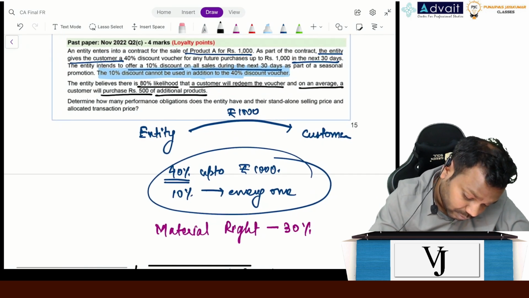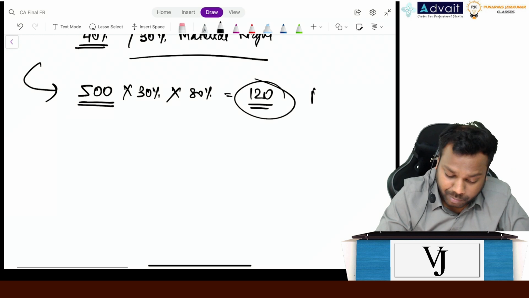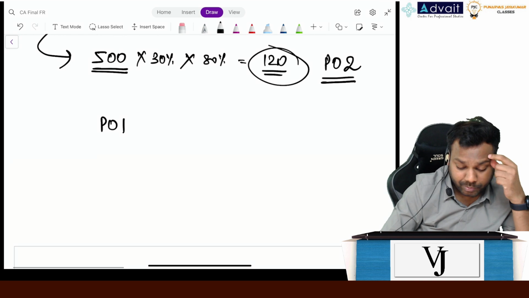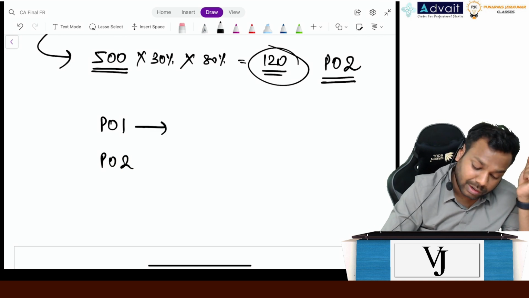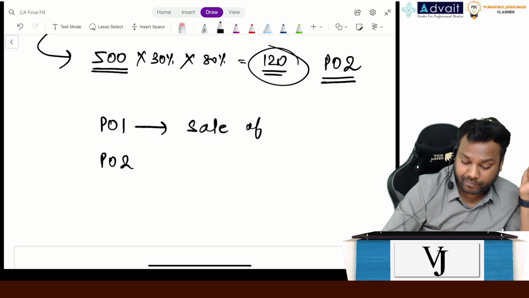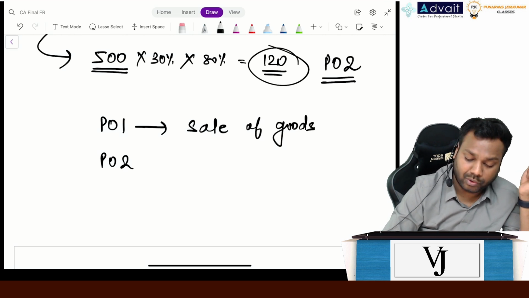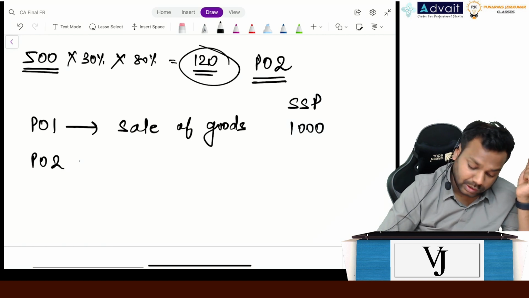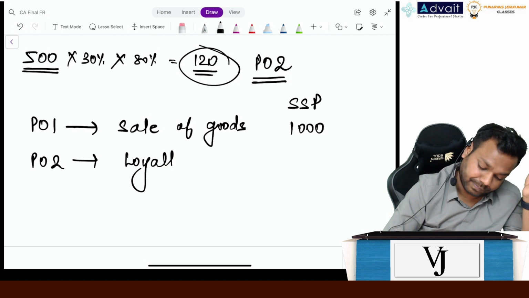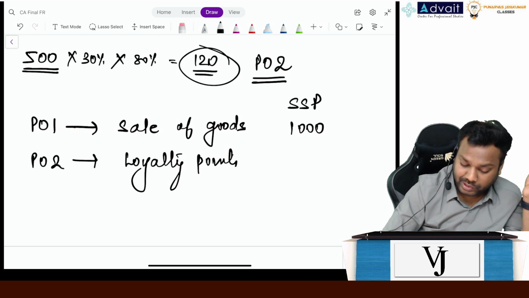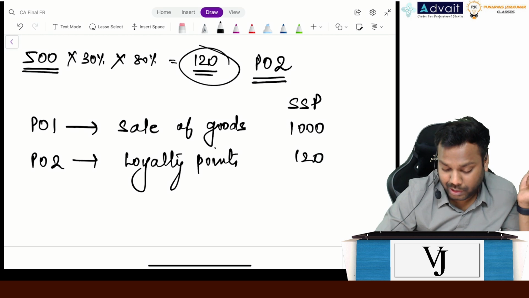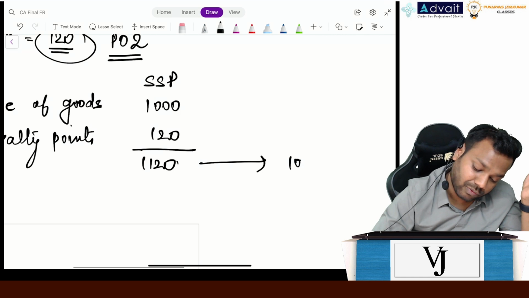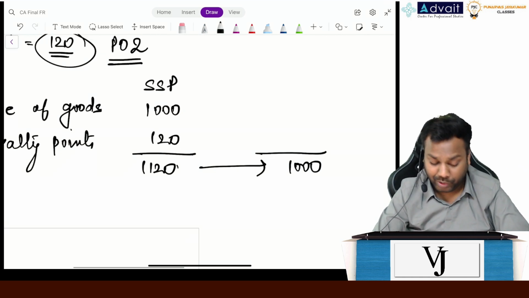Now understand. This is performance obligation number 2. So what is performance obligation number 1? Performance obligation number 1 means sale of goods, the standalone selling price of which was 1000. Number 2 is the loyalty points, the standalone selling price of which is 120. So the total standalone selling price is 1120. But it is sold at what price? 1000. So we have to allocate the discount.